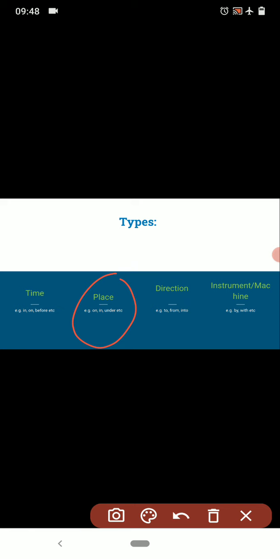For example, he plays on the ground. He plays on the ground, if it is the sentence. So if you think where he plays, you will get the answer: on the ground. So the ground is the place over here, right?